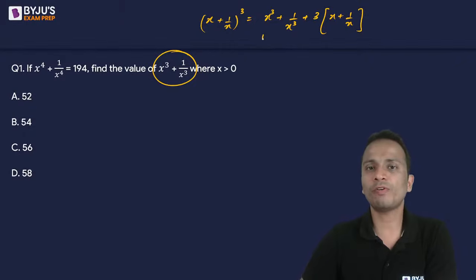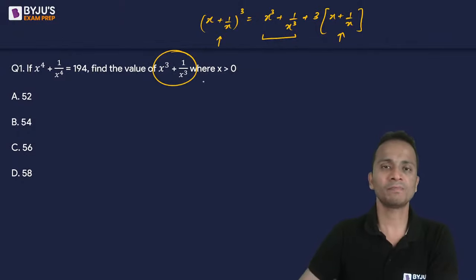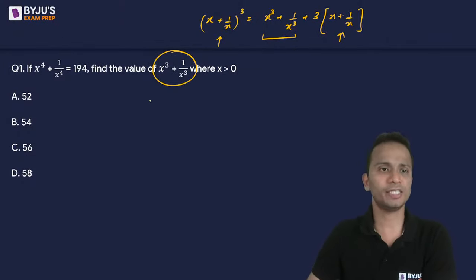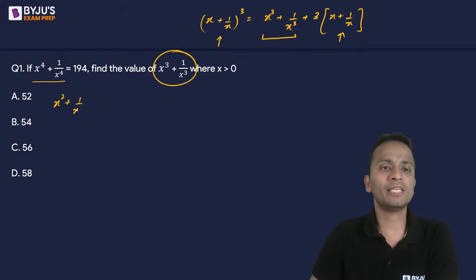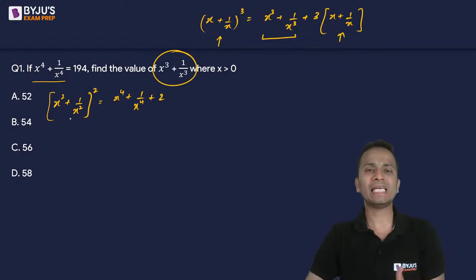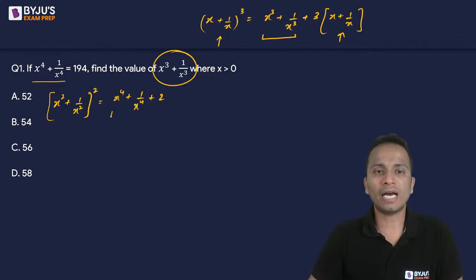Okay, so if I want to find out the value of this part, I should know the value of x plus 1 upon x. Now I am given this thing. So for this, I'll first use the formula of x square plus 1 upon x square whole square. This can be written as x raised to the power 4 plus 1 upon x raised to the power 4 plus 2. So basically, I have applied the formula of a plus b whole square. All right. So I can substitute the value of this part. This will be 194. 194 plus 2 is 196.